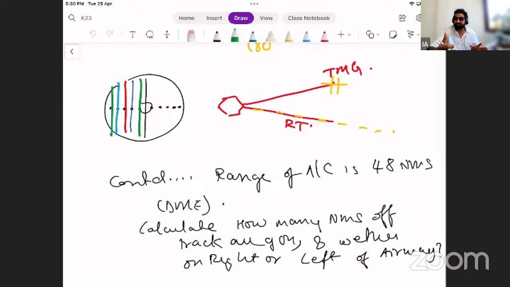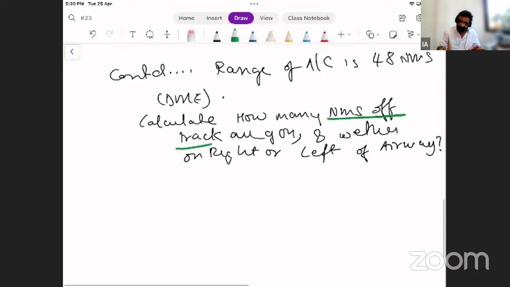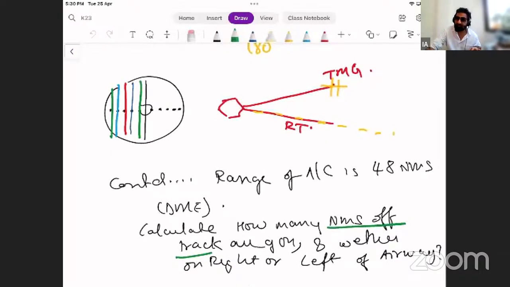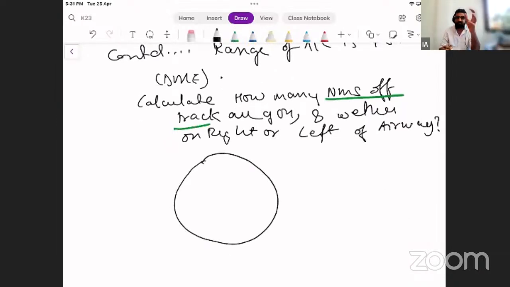Now let's come back to this question. How many nautical miles off track? So my situation is such, I have to find whether I'm right or left and how many nautical miles. Only if I could see this on my CDI. If I could see this on my CDI, we call this CDI right now, then my CDI would have shown me this. And looking at the CDI, if I know how to read the CDI, which I've shown you right now, then you would say, students, if I'm doing something wrong out of silly mistake, let me know. Okay, I'll correct myself if you think like that. But talk to me. That is very important.